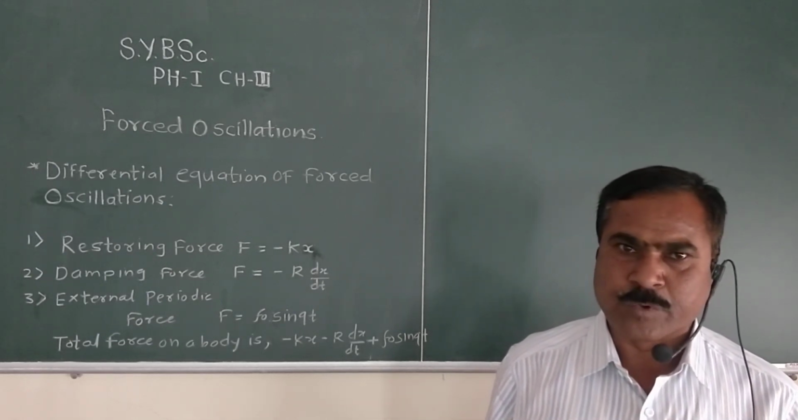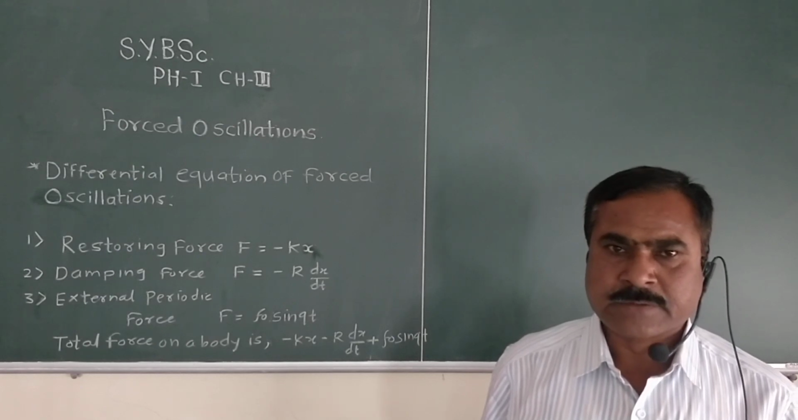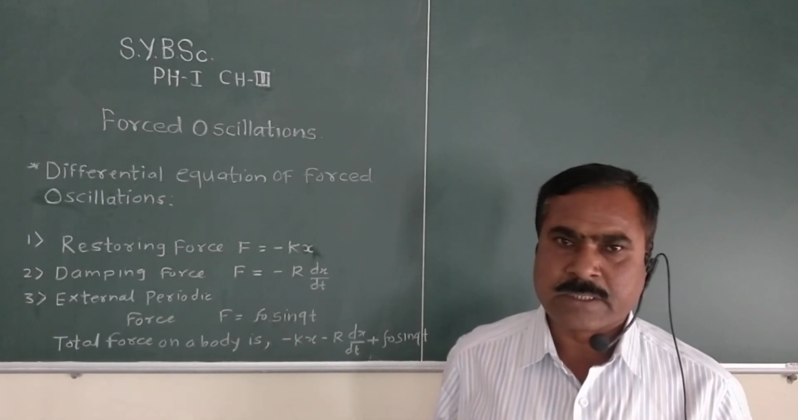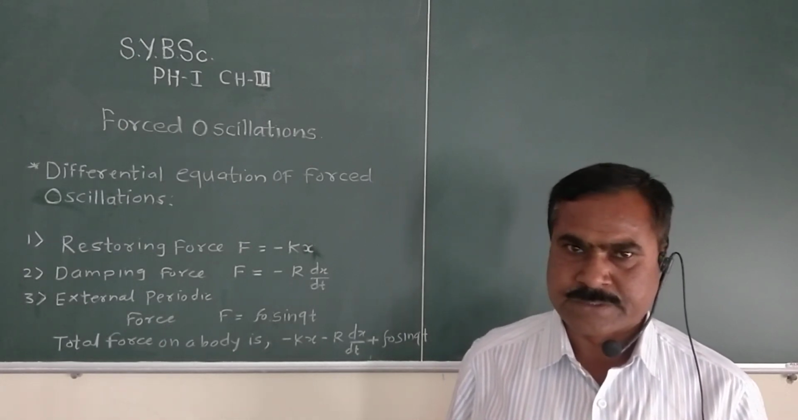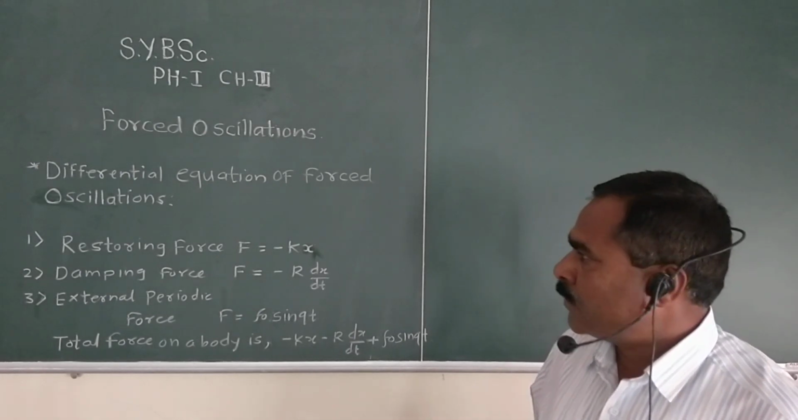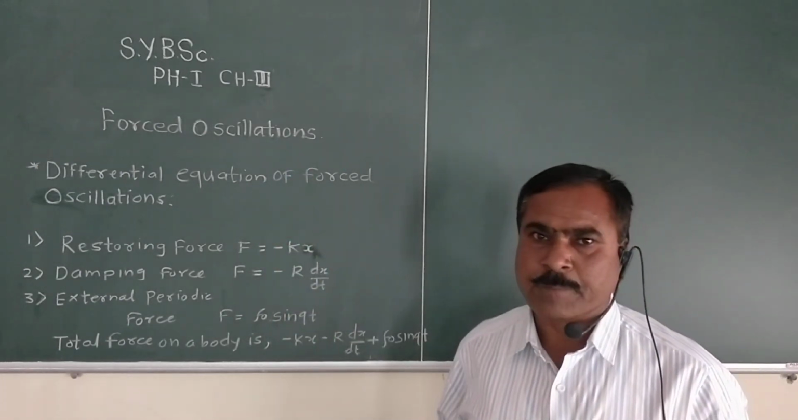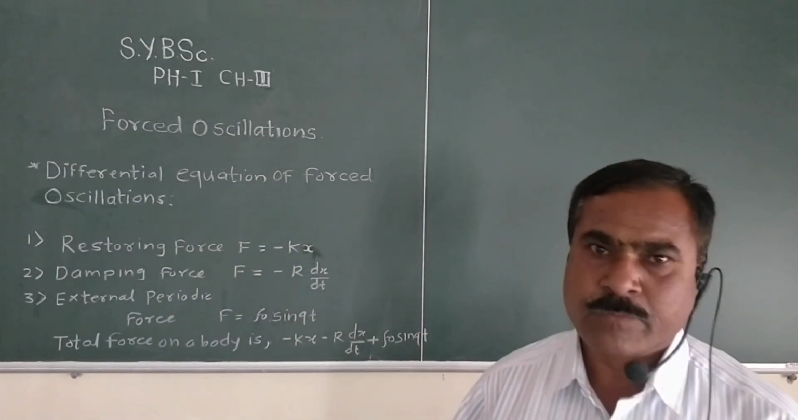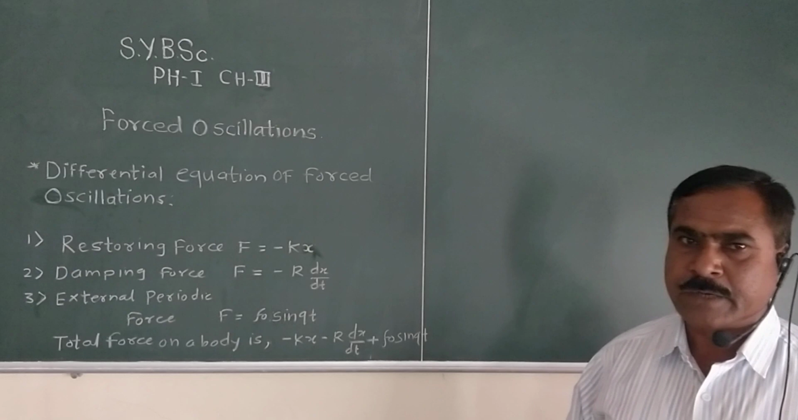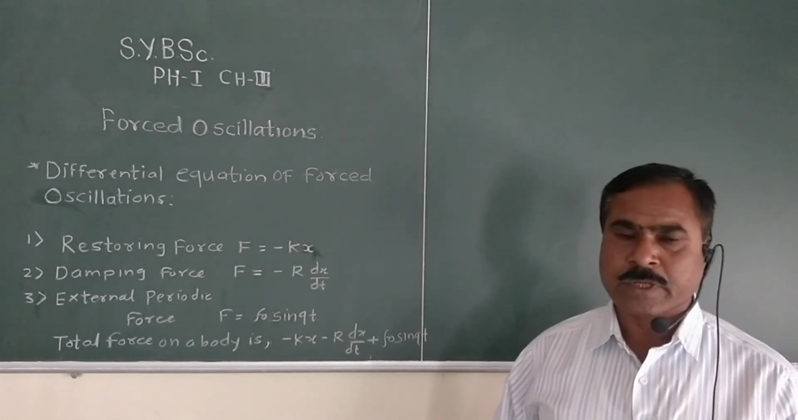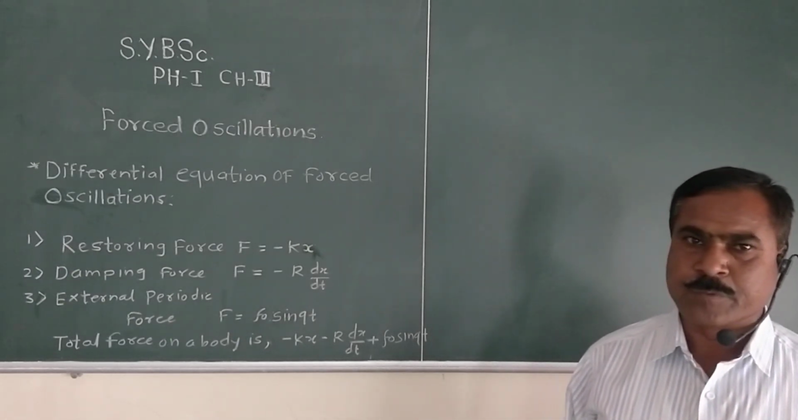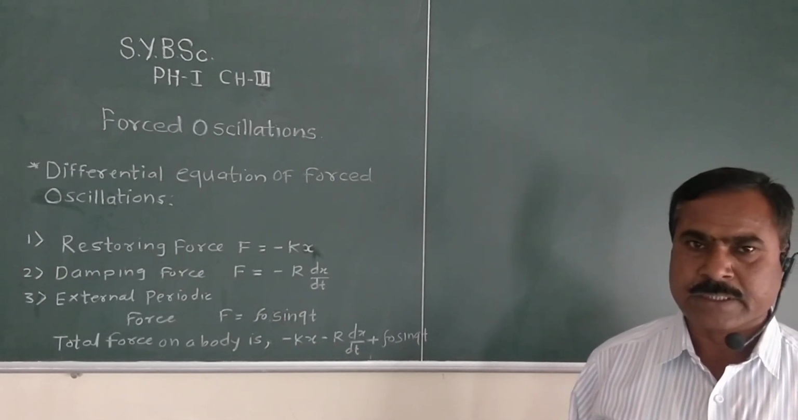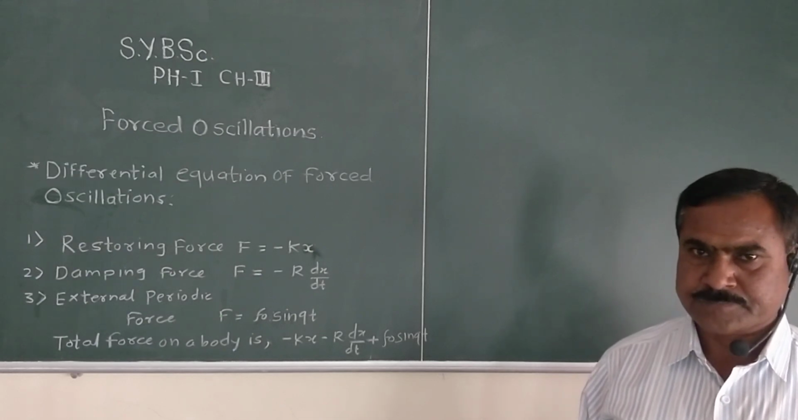When we apply an external periodic force, the amplitude remains constant and the oscillation does not die out as time advances. So in forced oscillation we apply an external periodic force on the body, and then its amplitude remains constant. This external periodic force is called the driving force, and the corresponding frequency is called the driving frequency.